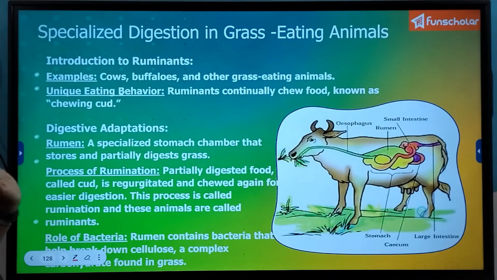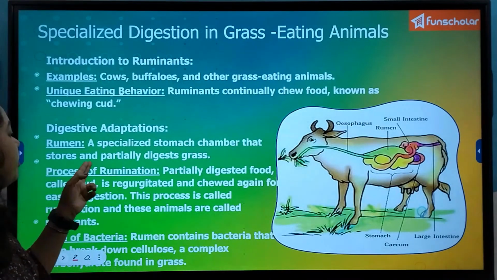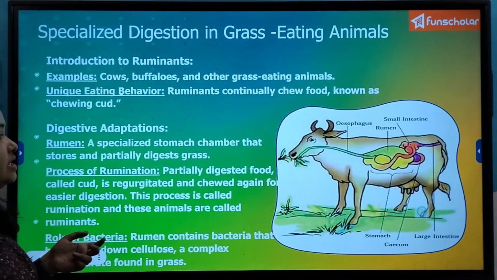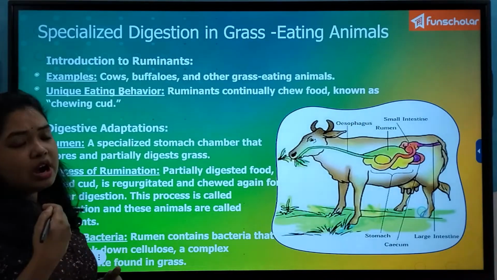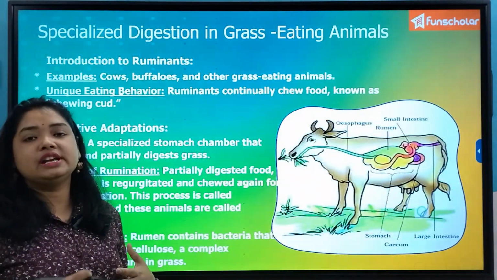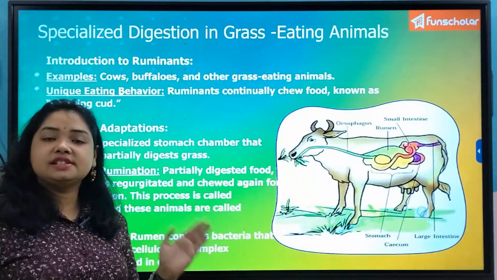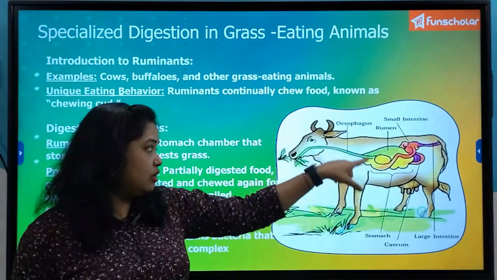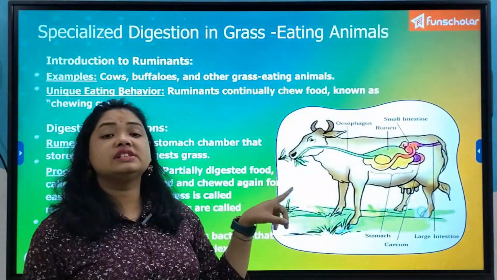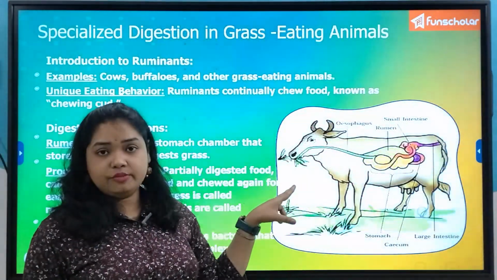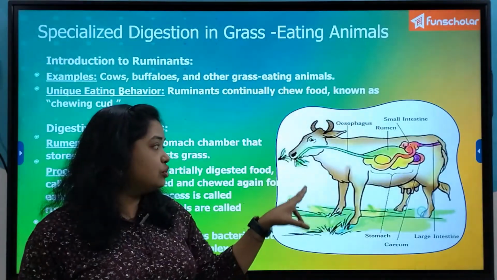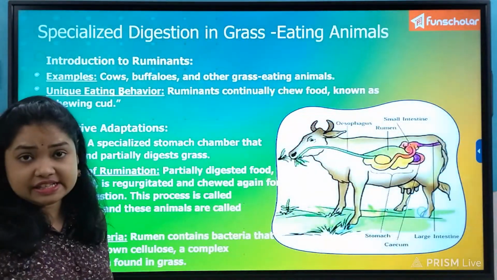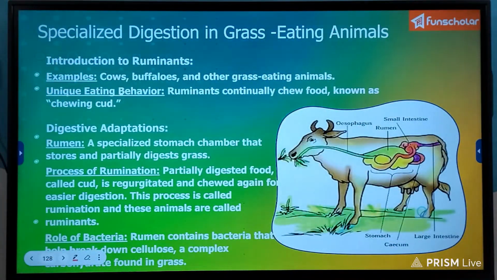And what is rumen? A specialized stomach chamber that stores and partially digests grass. Once they eat the grass and send it to the stomach, what happens in our case, the peristaltic movement is a one-way passage. It gets the food to the stomach, right? But in their case, the food from the stomach can also come back when they are not eating. During that time when they are resting, they bring the food out from the stomach and again start to completely chew and digest it. That is known as chewing the cud.